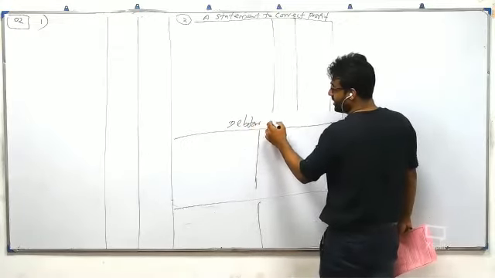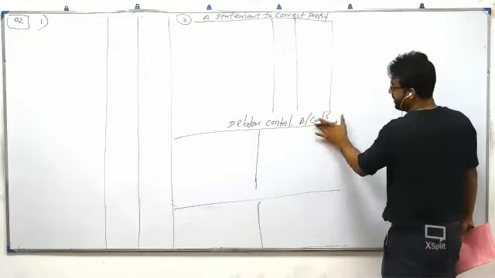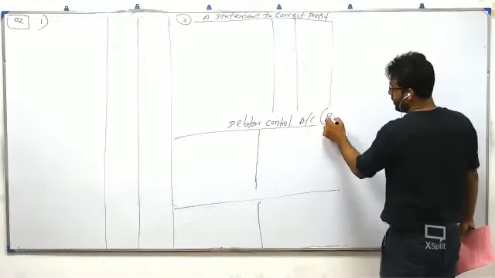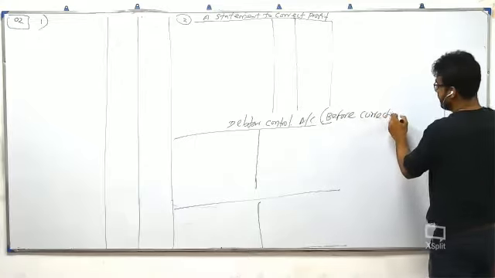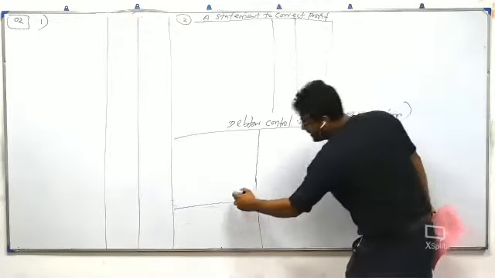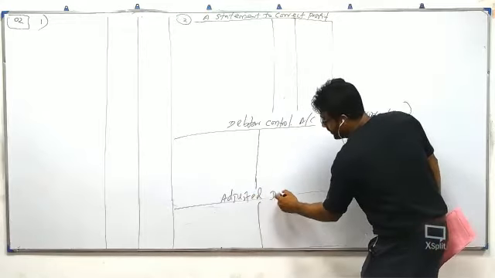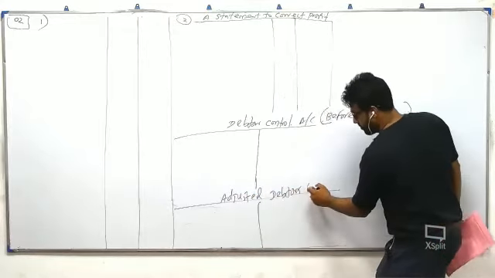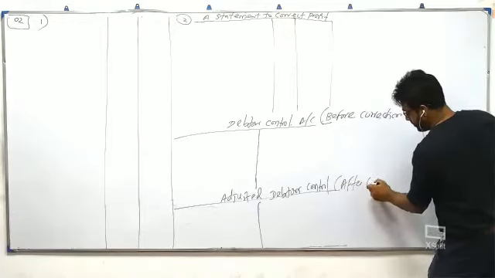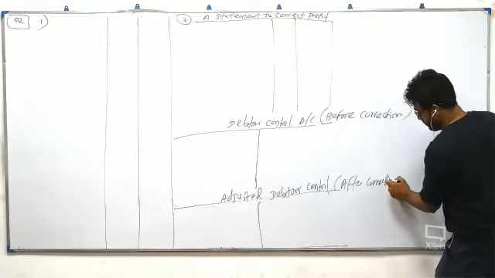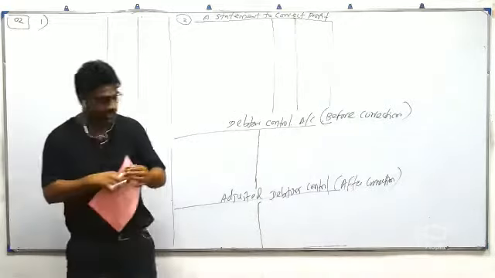One debtor control account is before correction. Another debtor control account we call adjusted debtor control, after correction. One before correction, another one after correction.